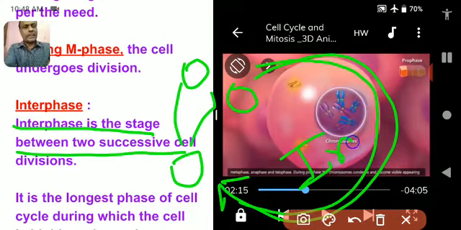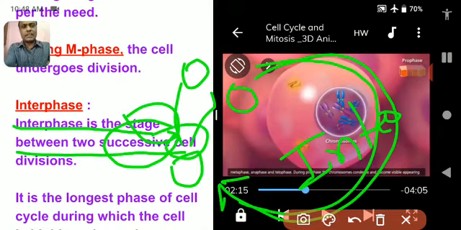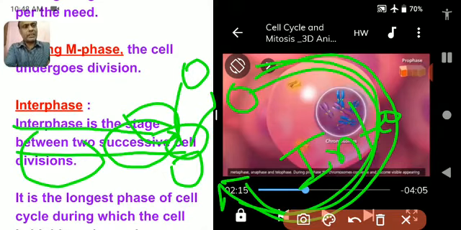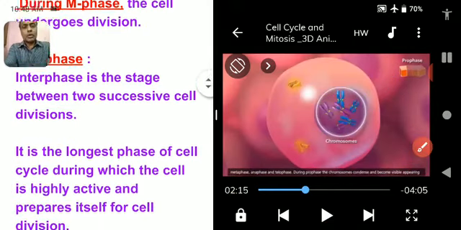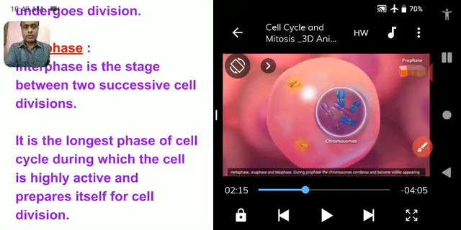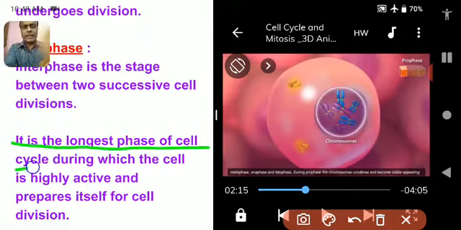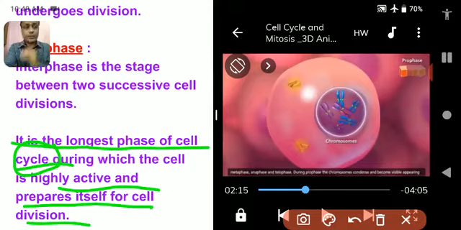So interphase is the successive stage between cell divisions, means between two cell divisions it is a successive phase. Let us study further in interphase. Interphase is the longest phase of the cell cycle. Keep in mind, during the cell cycle, the cell is highly active and prepares itself for cell division. I have already told you.